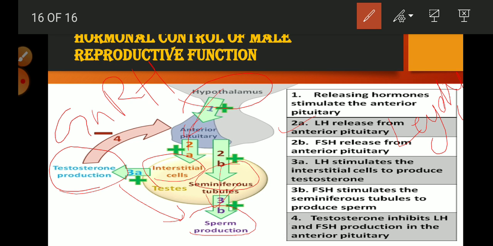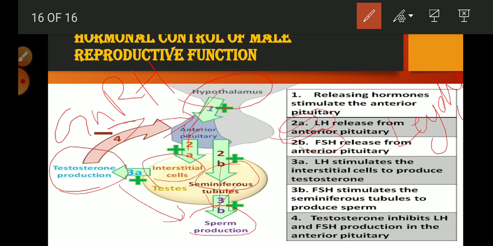When sperm production is being stimulated, it also produces inhibin at the same time, as well as testosterone, which give negative feedback to the anterior pituitary to stop or reduce the production of LH as well as FSH.